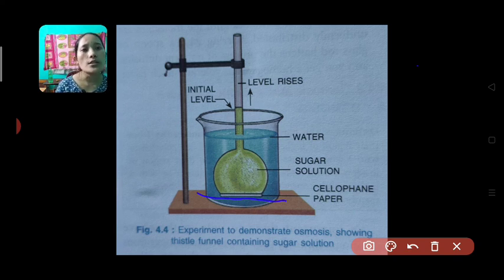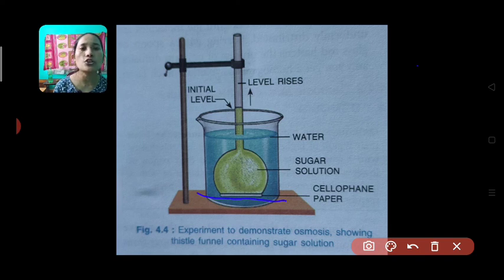And why is the water level rising after keeping the setup for a few hours? Because the amount of water in the beaker was more as compared to the thistle funnel. That's why the water has moved from a higher amount towards the lower amount, thus raising the level of water in the thistle funnel.